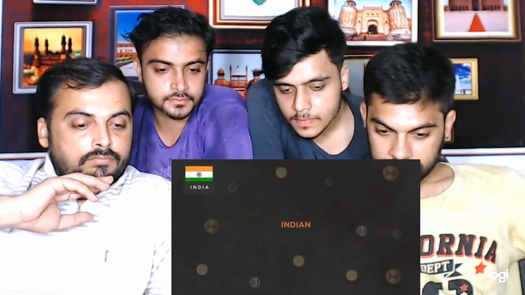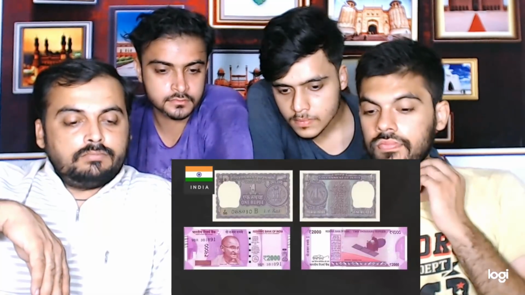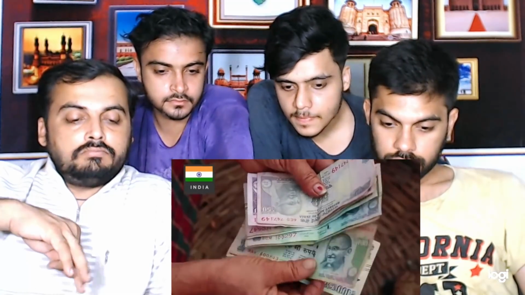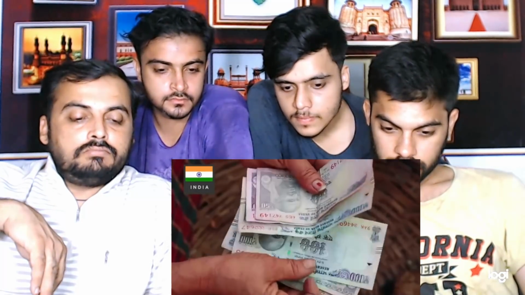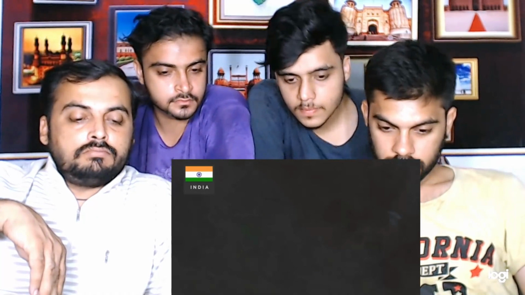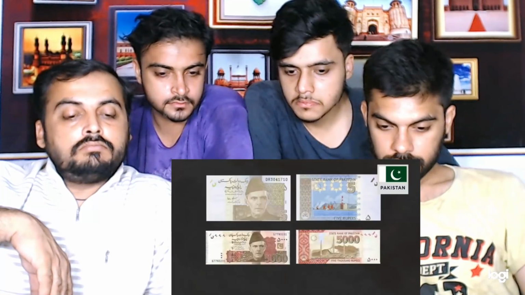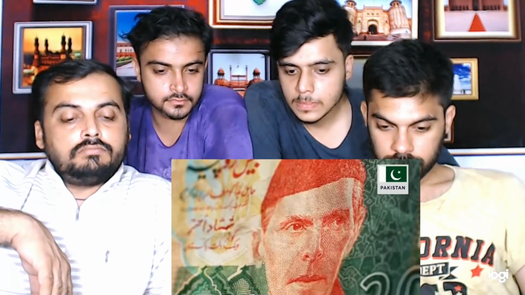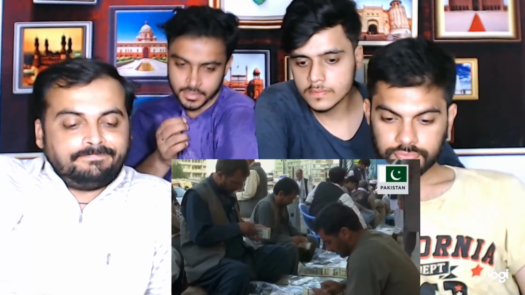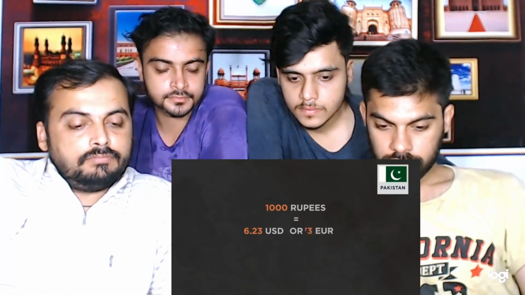Currency. India's currency is the Indian rupee. They have a total of 10 banknotes that go as low as 1 rupee and as high as 2,000 rupees. And most of them have depictions of Mahatma Gandhi. The value of the Indian rupee is higher than some might expect, with 1,000 rupees equaling 13.29 US dollars or 12.22 euro. Pakistan's currency is also called the Pakistani rupee. They have 8 banknotes that go as low as 5 rupees and as high as 5,000, with depictions of their first president, Muhammad Ali Jinnah. The value of the Pakistani rupee is lower than its Indian counterpart, with 1,000 rupees equaling 6.23 US dollars or 5.73 euro.